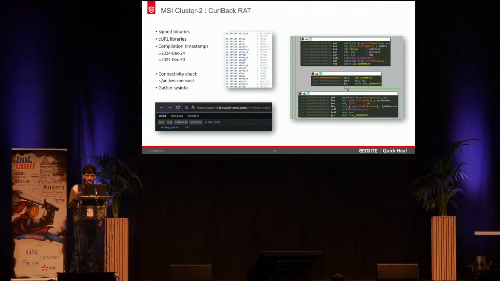And then we have seen that it was initially starting to maintain a connectivity check with the /antivm command, where you can see on the C2, on this specific URL, the antivm status is on or off.